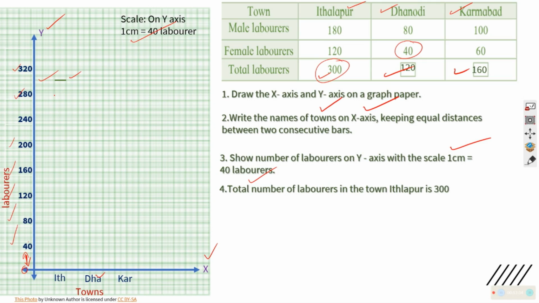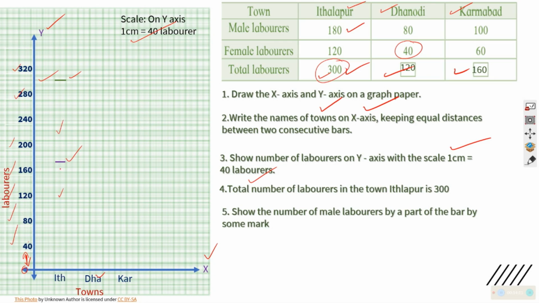Correct? Now what should I do? I should mark that of this is total. So I can mark from down 180 male laborers. So I will mark that. Here I marked male laborers 180, because the graph paper is also not as accurate as how you have. I have approximately marked it as 180. You understood what I am doing. Now we know that this part of 180 is of male and upper part is female. I will shade it differently.